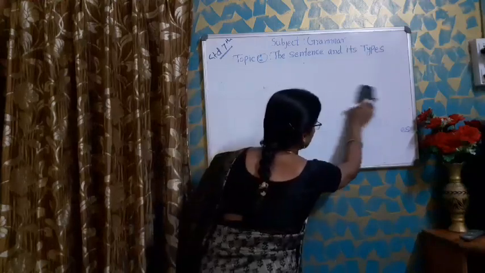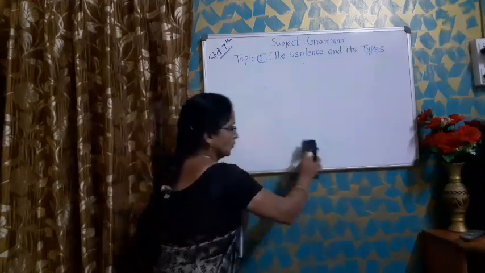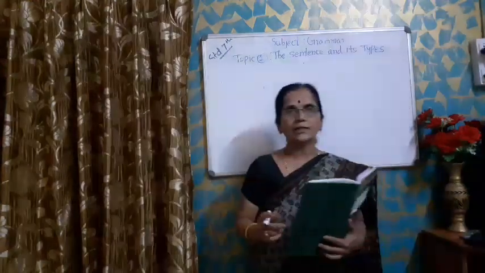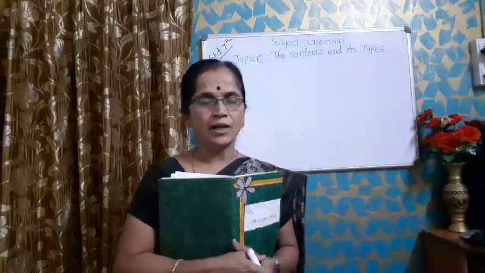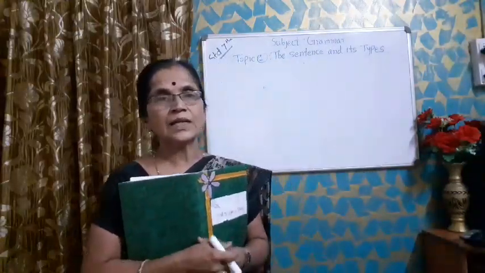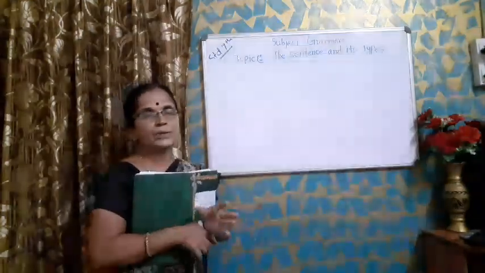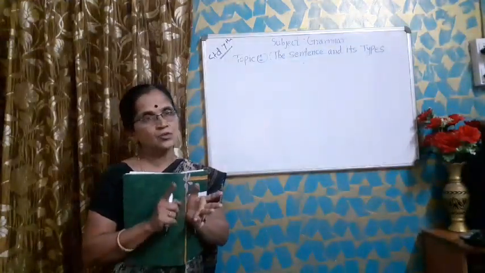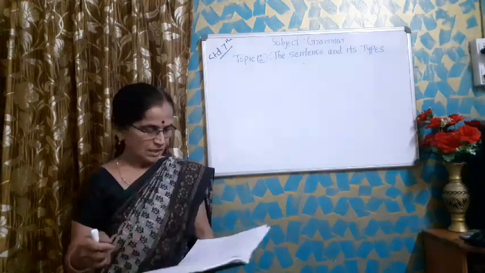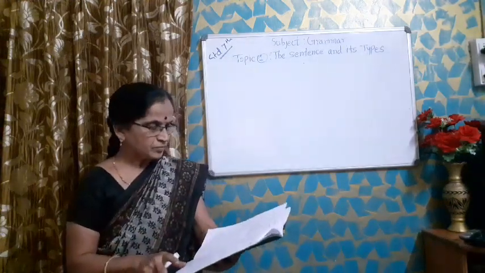The types of sentences are decided or made or classified by the nature of the sentence and also by the structure of the sentence. Now we will see.